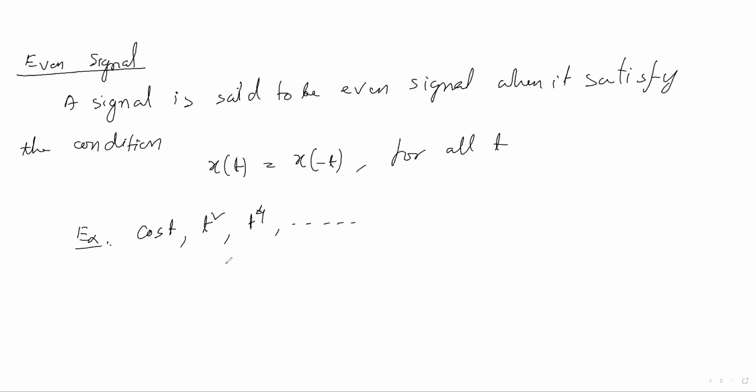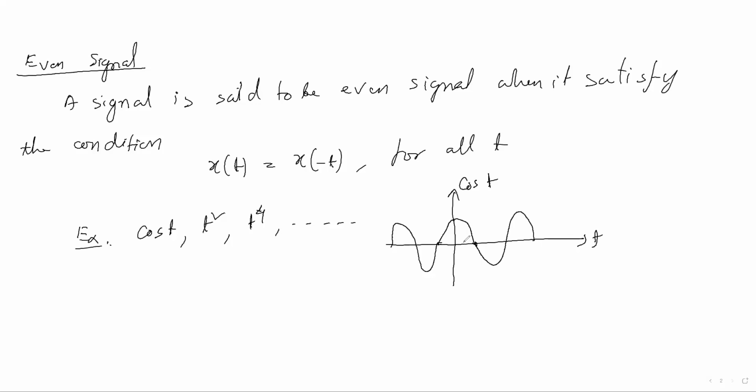So why is this cos t said to be an even signal? Let's clear our concept with the diagram. Cos signal starts from the y-axis. Okay, so this is a cos signal, this is cos t.